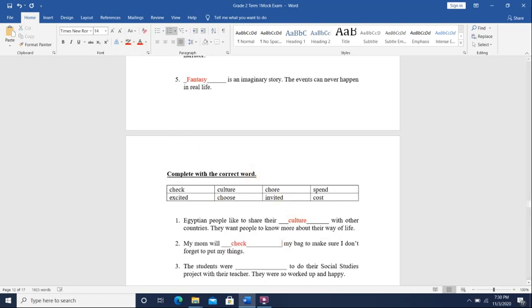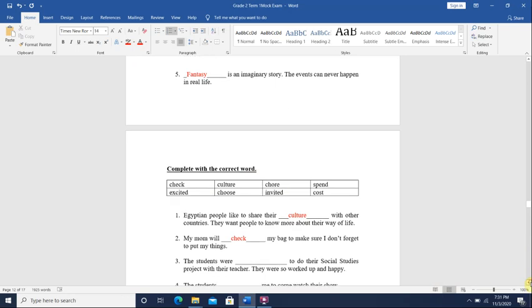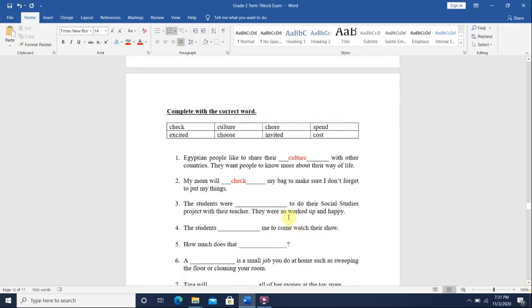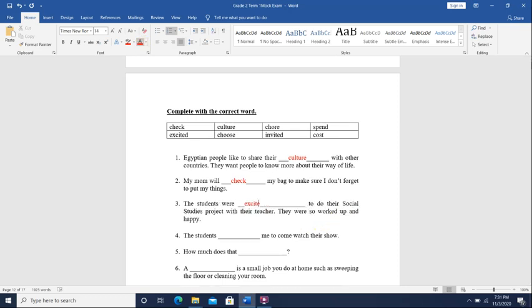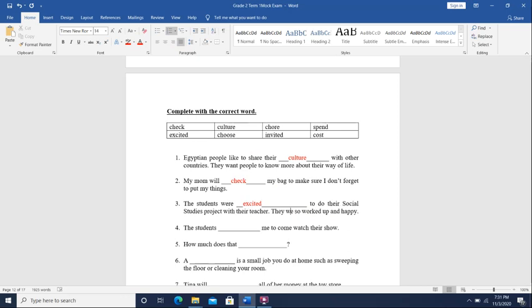Okay, number 3. The students were blank to do their social studies project with their teacher. They were so worked up and happy. Worked up and happy means the students were excited to do their project with their teacher.